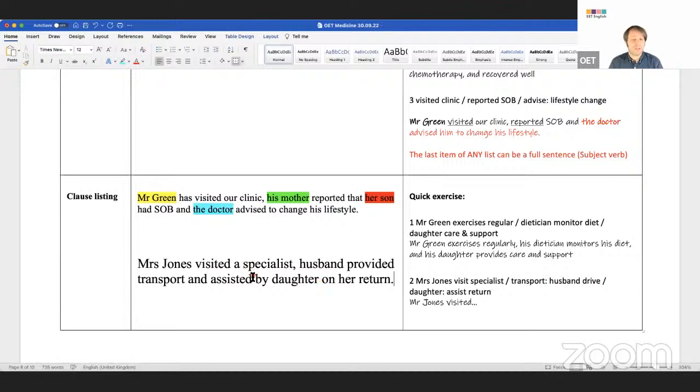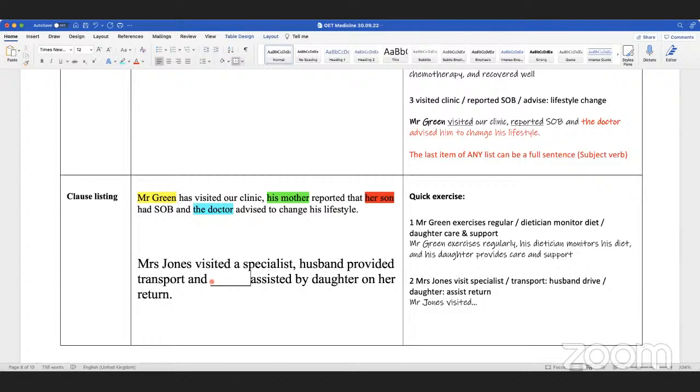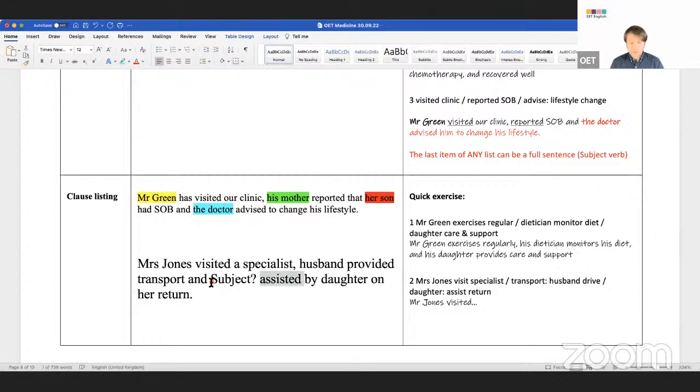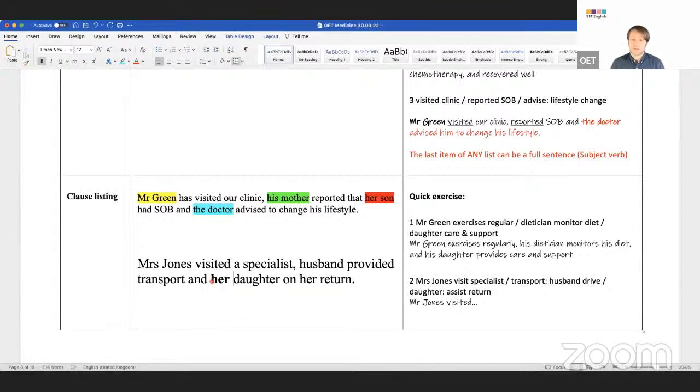Mr. Jones, visitor specialist, husband provided transport and assisted by daughter on her return. What's wrong? Assisted, because she was assisted. Where's the subject? That's the verb, isn't it? So she was assisted by her daughter, or we can say her daughter assisted her, right? So subject, verb, subject, verb, subject, verb. That's what you were talking about with clause listing.